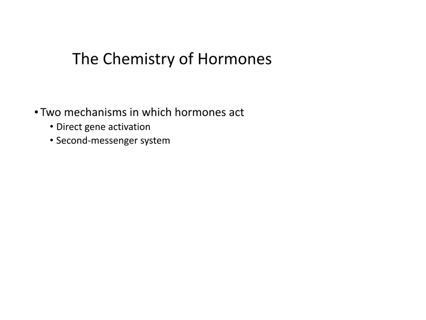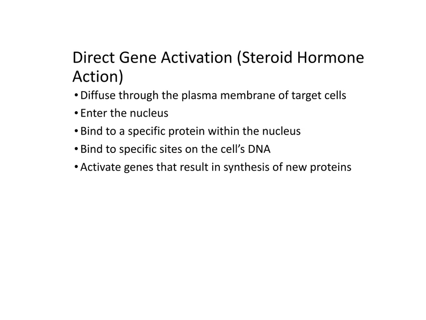Hormones impact their target cells in a couple of ways. They can either do direct gene activation in a cell or go through something called the second messenger system. When a hormone participates in direct gene activation, it diffuses through the plasma membrane of the target cell, and then the hormone actually enters the nucleus of that cell.